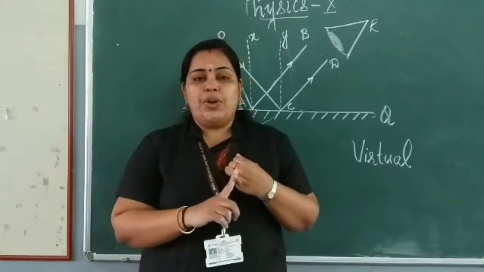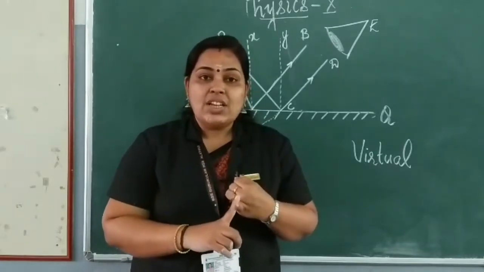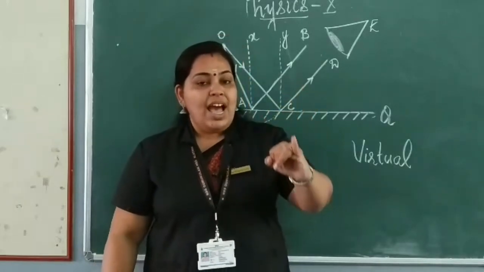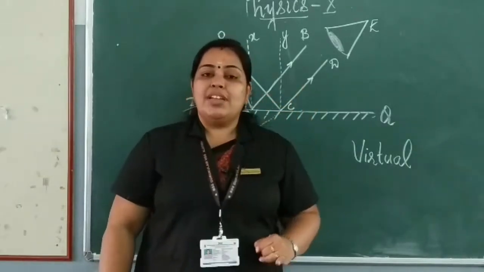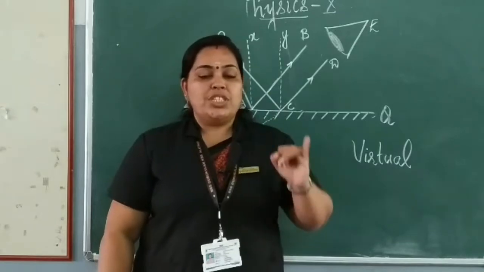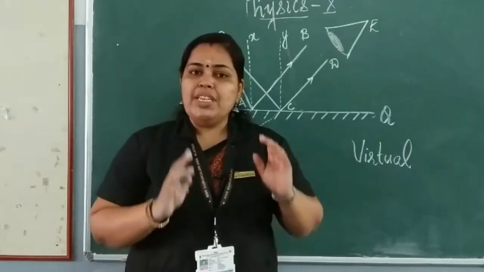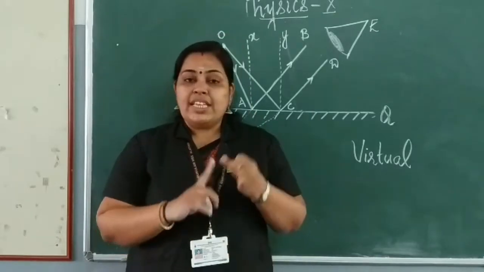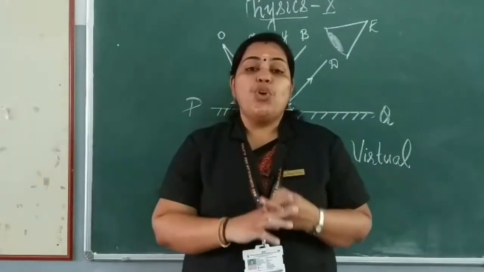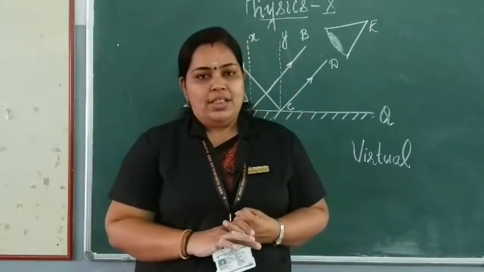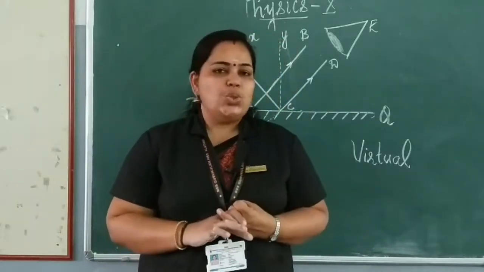So the first point is the distance of the object to the mirror and the image to the mirror will be the same. Okay, the second point is the image formed is virtual. It is a virtual image.